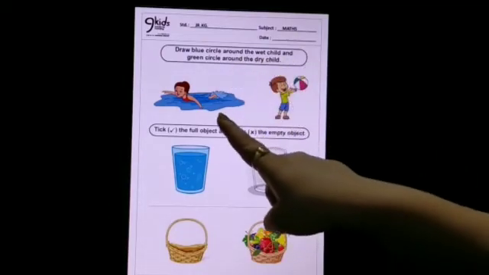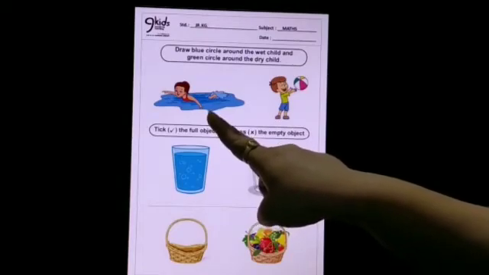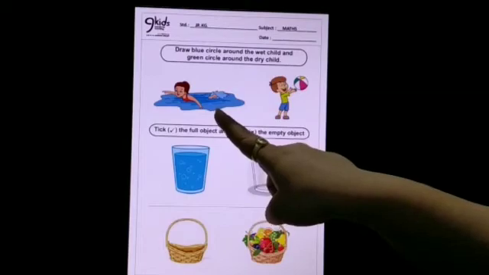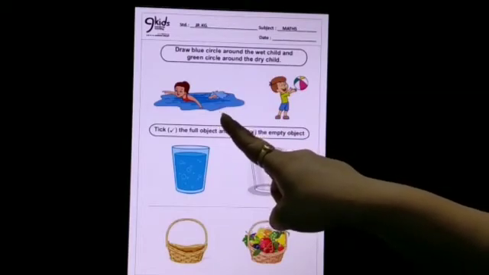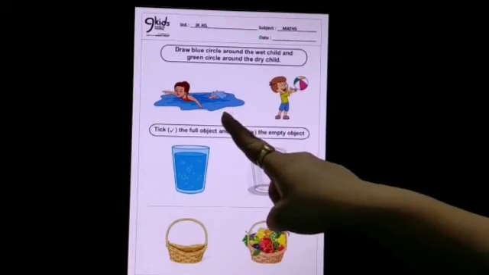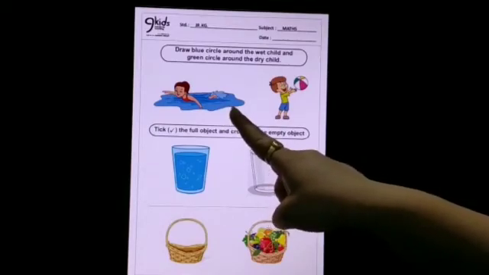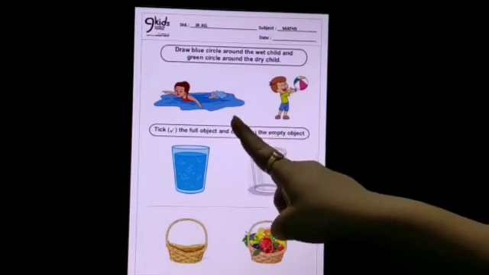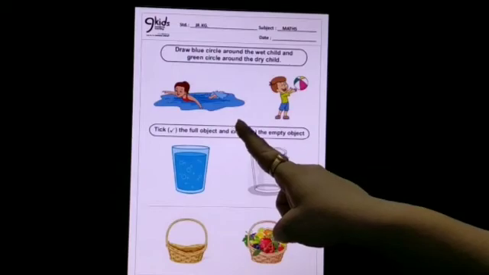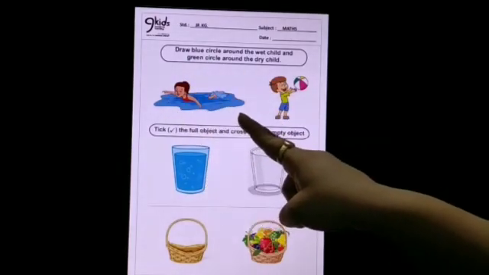So let us see the first picture. In this first picture, the girl is swimming in water. So kids, tell me, is this girl wet or dry as she is swimming in water? Yes, you are right. The girl is wet. So what you will do? You will take your blue crayon and you will draw a circle around the girl.